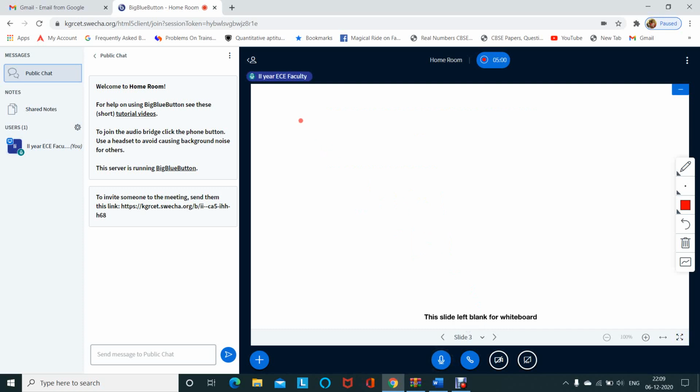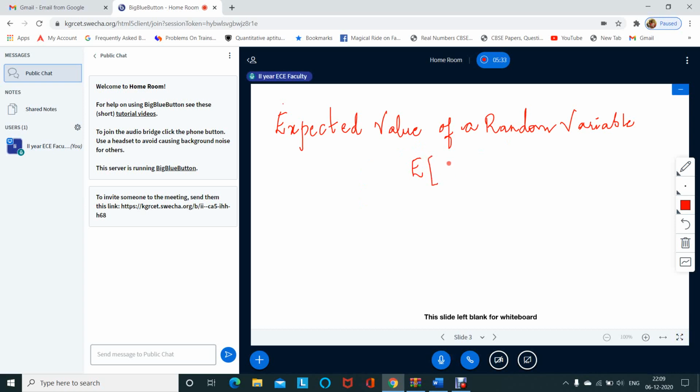Now we'll see how we can calculate the expected value of a random variable. How to calculate the expected value? We can write it as usual: it is the expectation of x, represented by x bar.